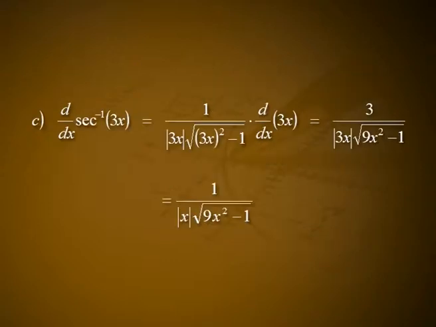C. d by dx of sec inverse of 3x is equal to 1 divided by modulus of 3x into square root of 3x whole square minus 1 into d by dx of 3x, which is equal to 3 divided by modulus of 3x into square root of 9x square minus 1. That is equal to 1 divided by modulus of x into square root of 9x square minus 1.